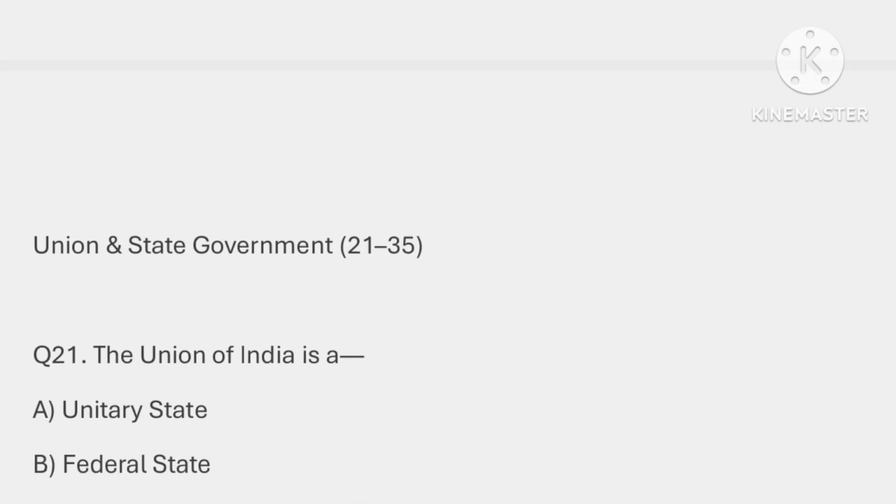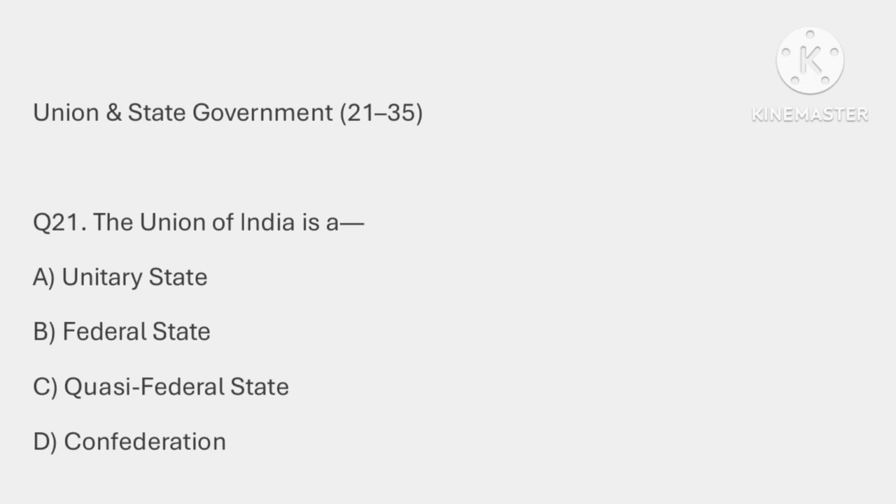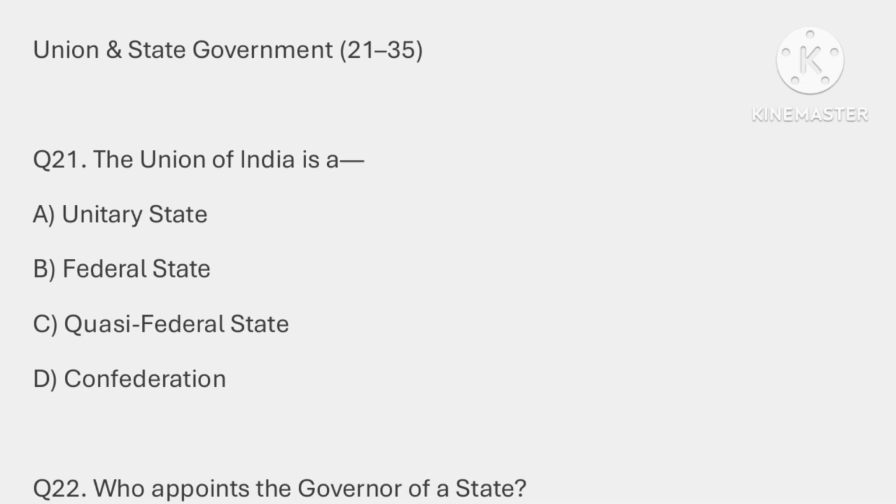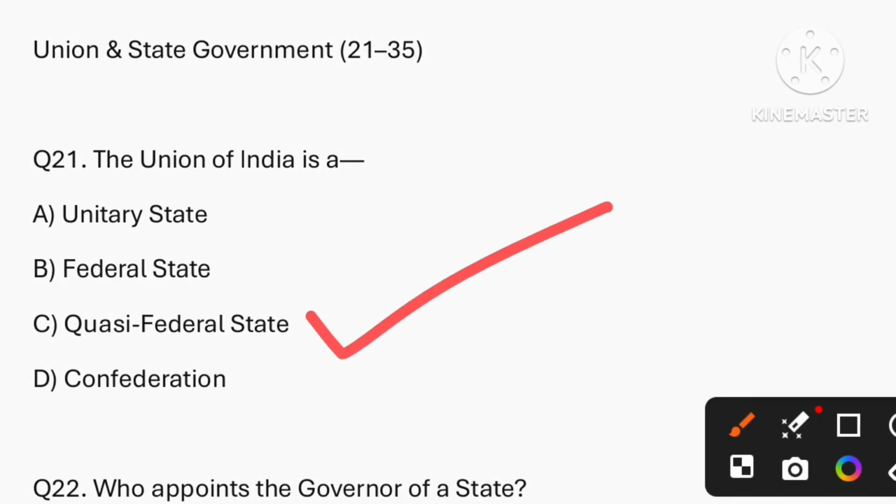Now let's start with the new topic, that is union and state government. So the question number 21. The Union of India is a, so the answer is option C, that is it is a quasi-federal state. Option C is the correct answer.